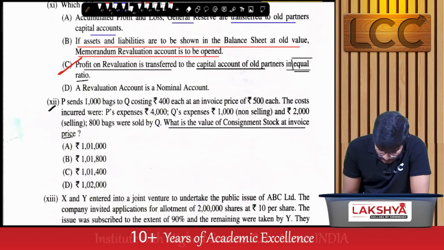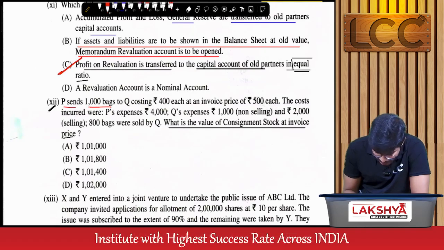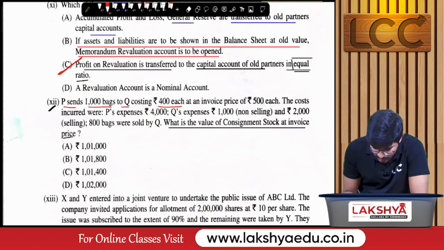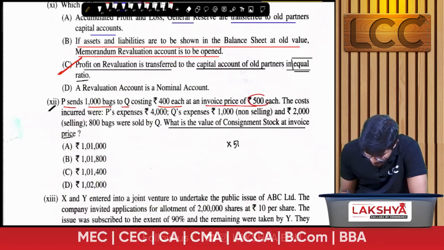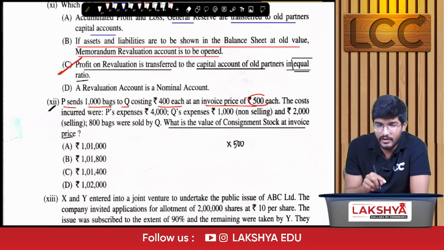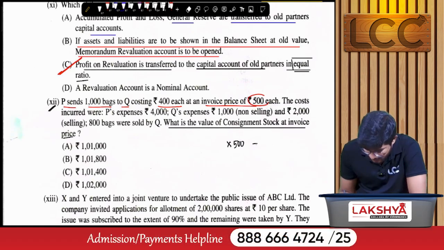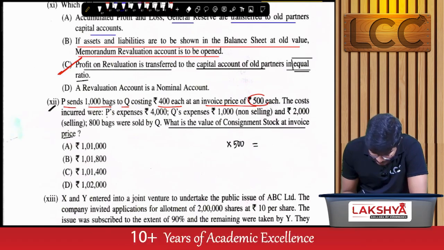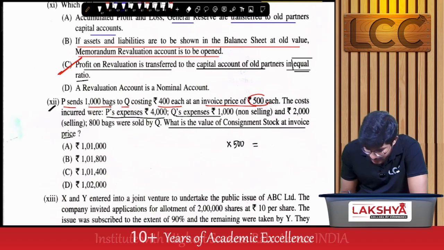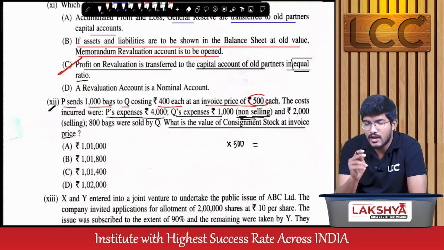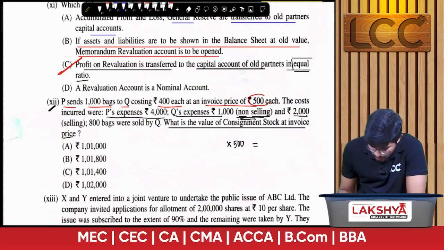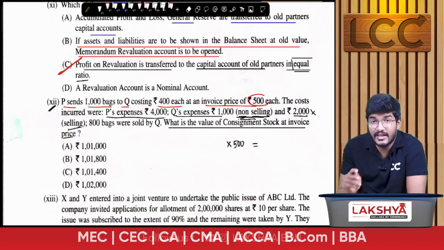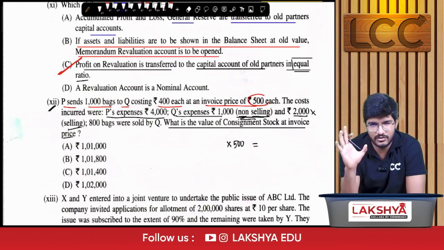So here P sent 1000 bags to Q at a cost of 400 each at an invoice price of 500. So we need to multiply the closing number of units with 500, and the costs incurred were P's expenses 4000 and Q's expenses 1000, which are non-selling, that is, non-recurring. And 2000 selling expense is irrelevant for valuation of inventory.